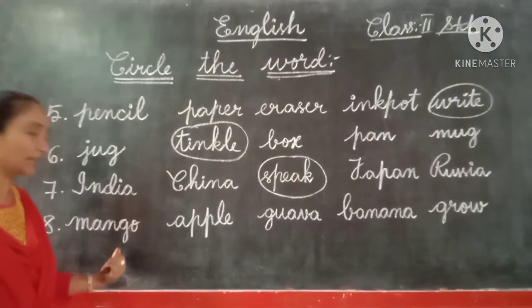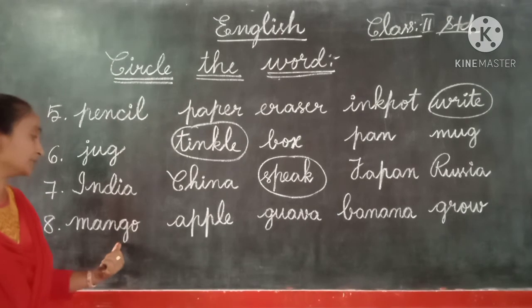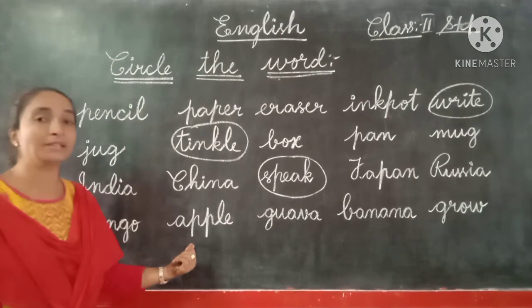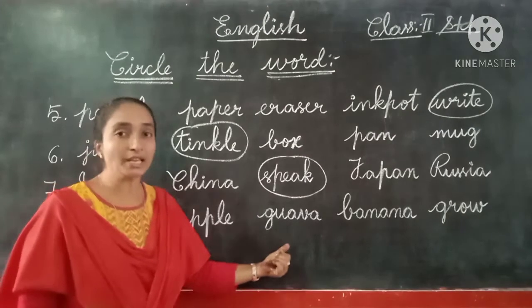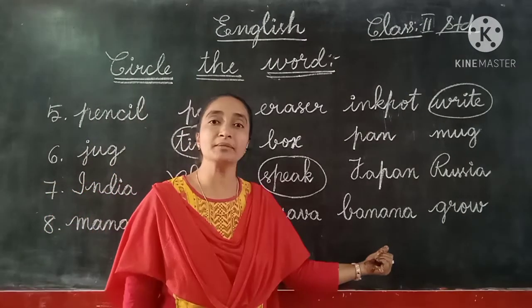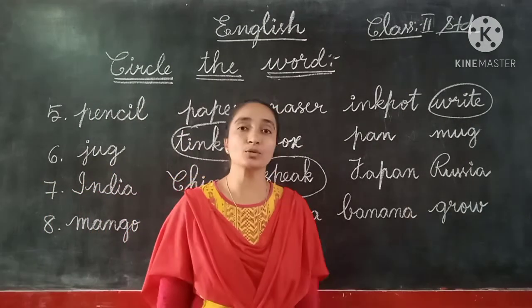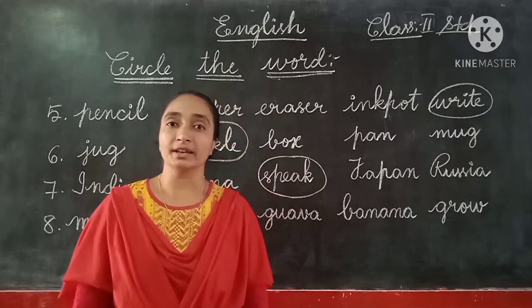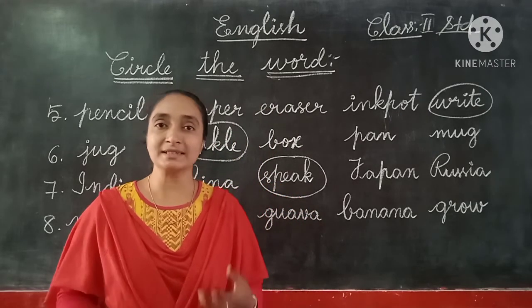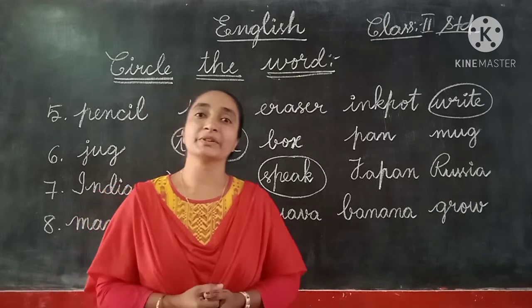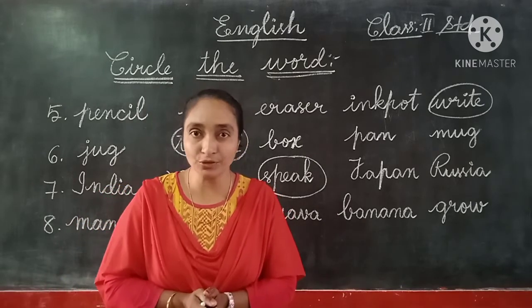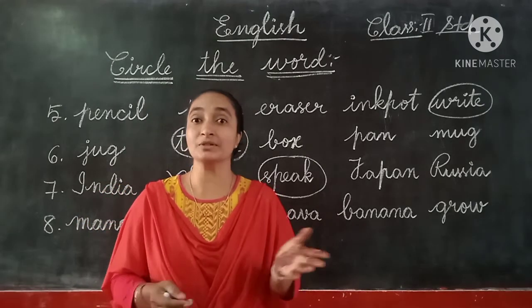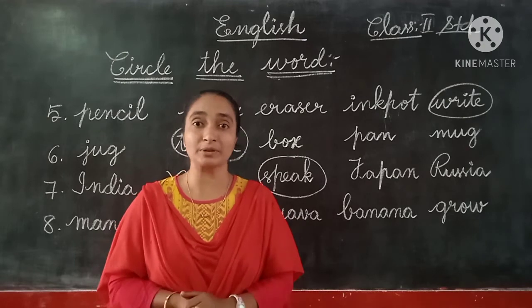Here we have completed, and the last one here we can see, children. M-A-N-G-O, mango. A-P-P-L-E, apple. G-U-A-V-A, guava. B-A-N-A-N-A, banana. And the last, G-R-O-W, grow. So apple, mango, banana, what are these all? These are the names of fruits. The names of animals we have completed, flowers we have completed.